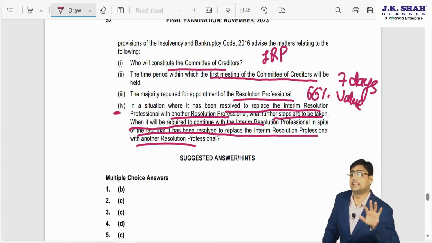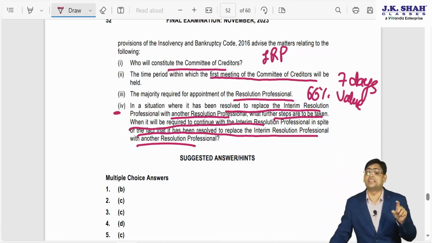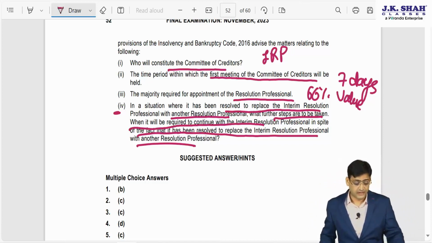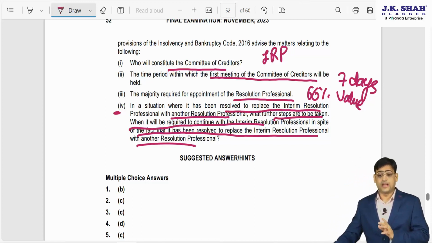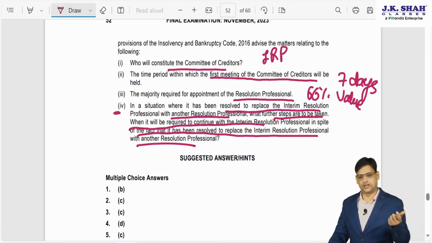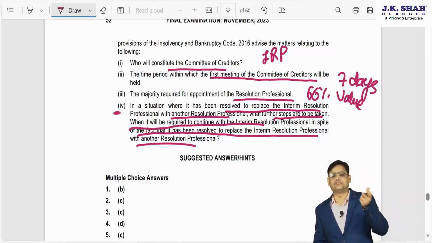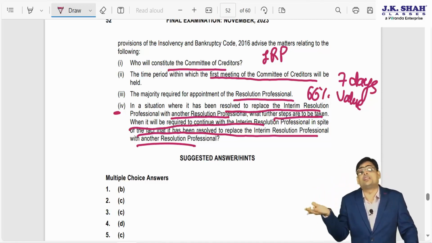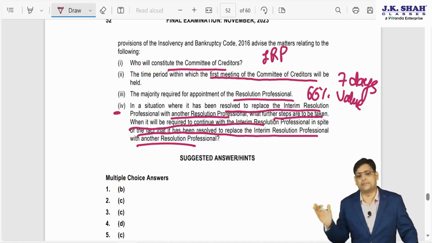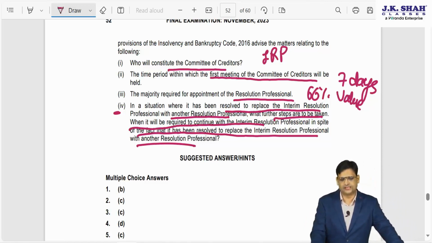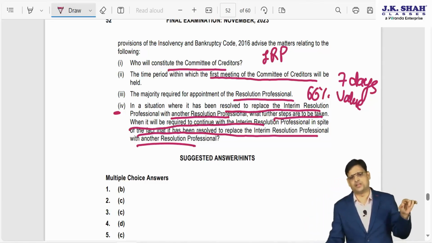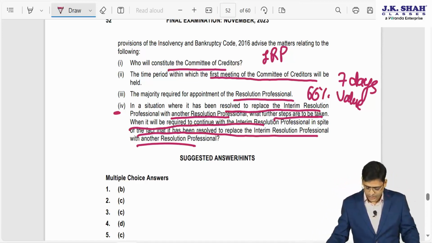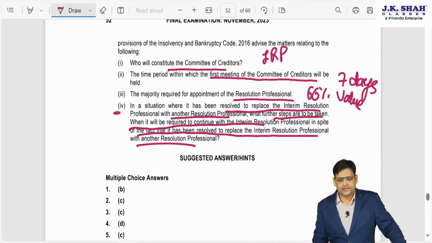IBBI will tell within 10 days whether any disciplinary proceeding is pending or not, and after that the person will get appointed as RP. Until the period you don't appoint a new RP, who will continue? IRP will continue. I assume that you can recollect the chart which I have given you in the classroom. So all these things we have completed.